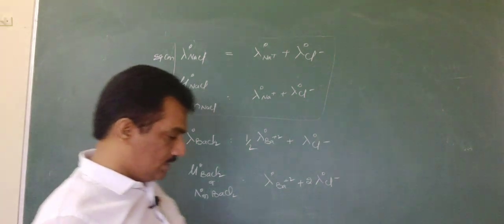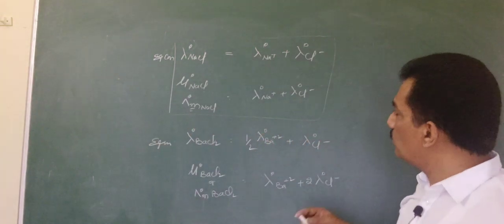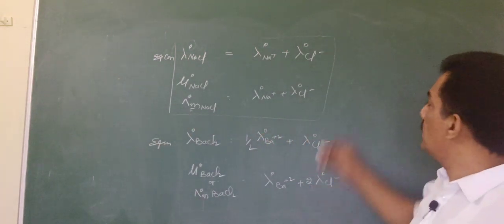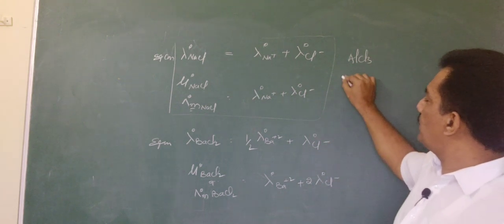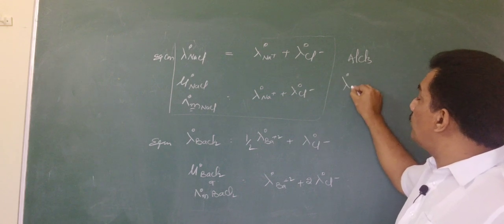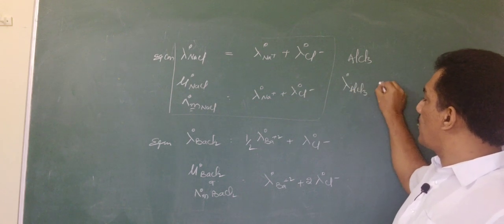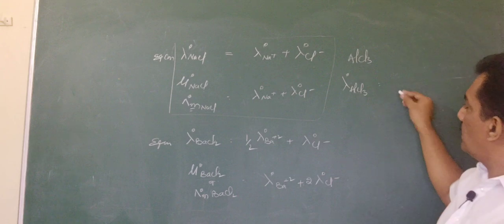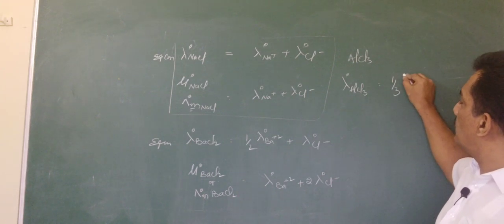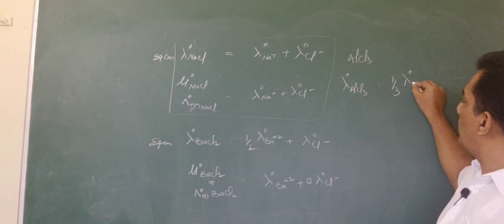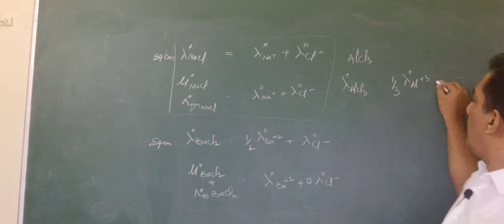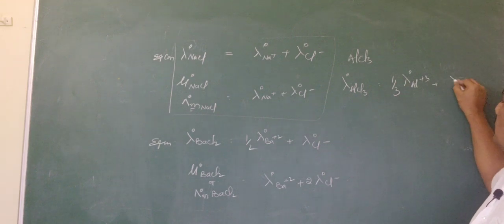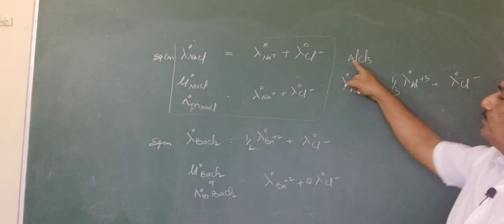And let me write one more example. Already we wrote Al2(SO4)3, but one more is AlCl3. In case it is the equivalent conductance at infinite dilution of AlCl3, we are considering the equivalent conductance of the aluminum ion from its ionic conductance and the equivalent conductance of the chloride ion.